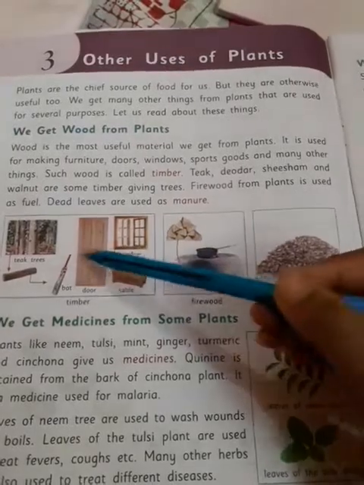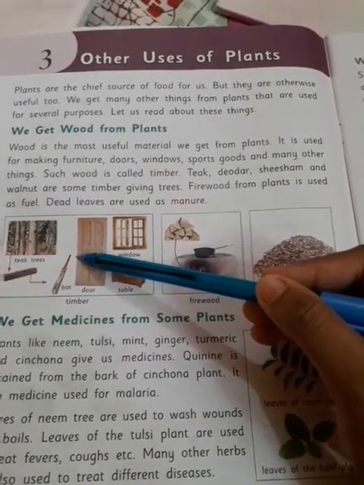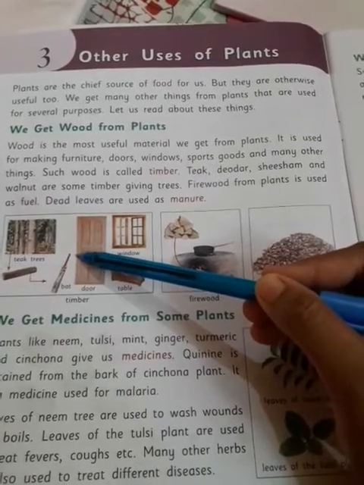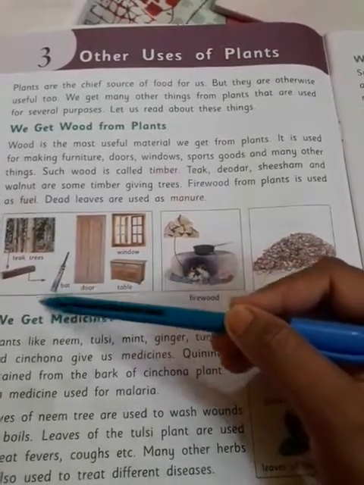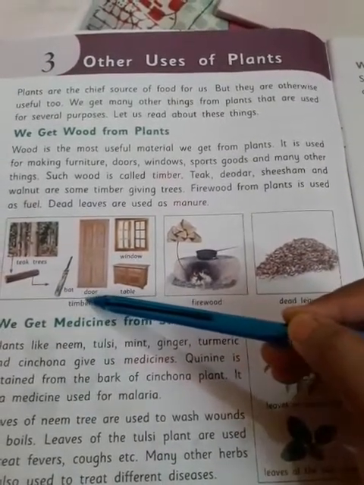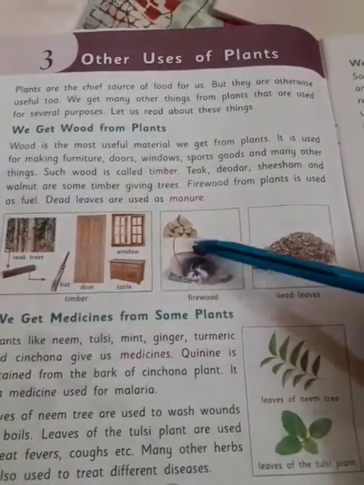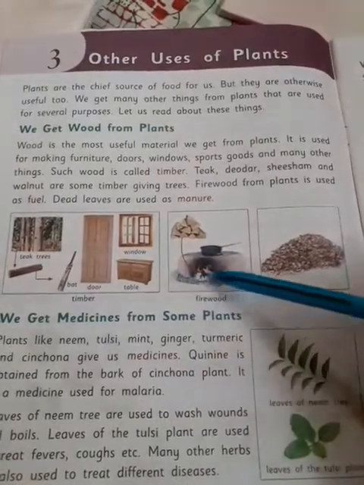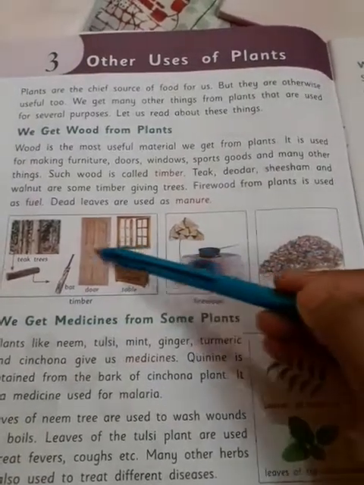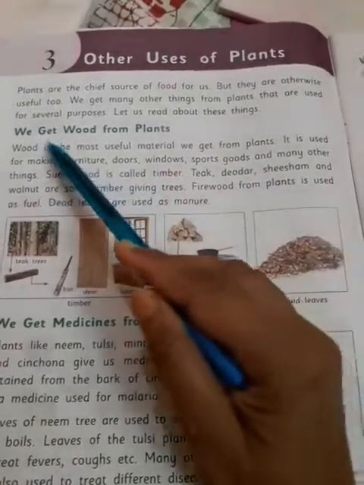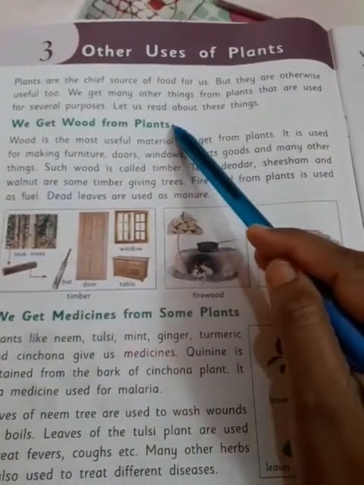And you can see that we get wood from the plants and then make different things. We can see in the diagram a bed, door, table, window, etc. So we get wood from plants.